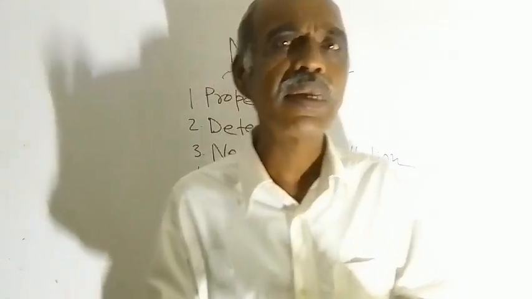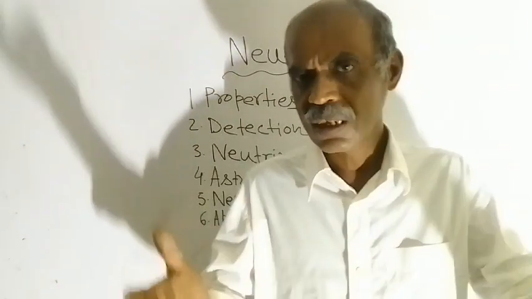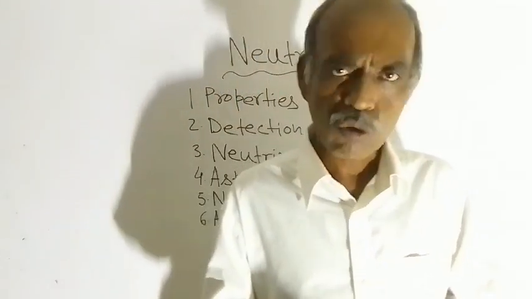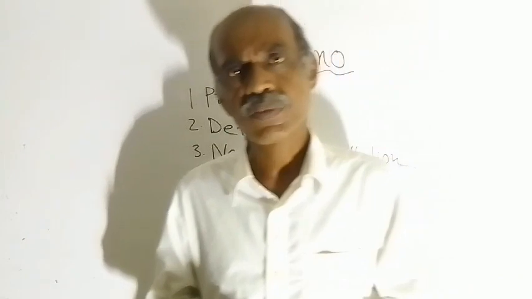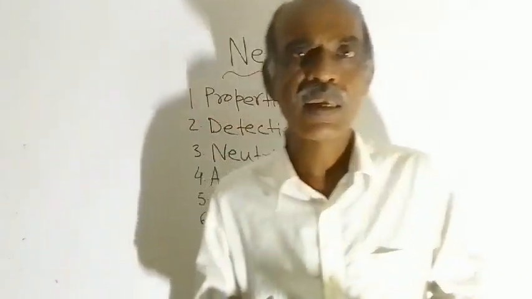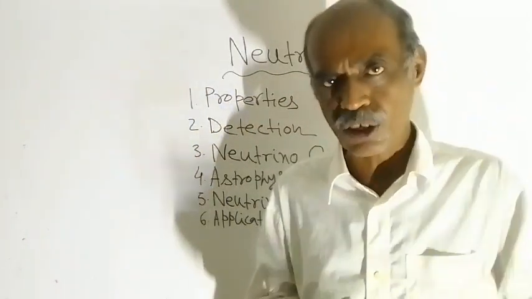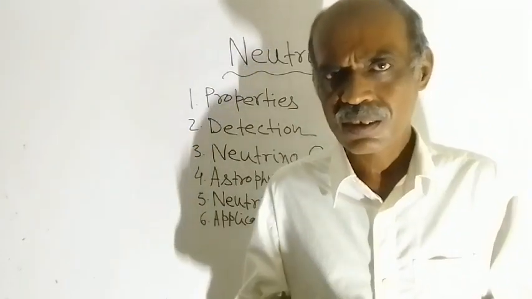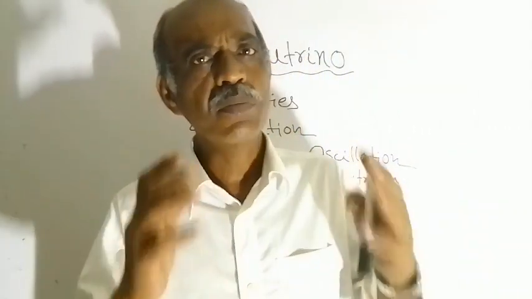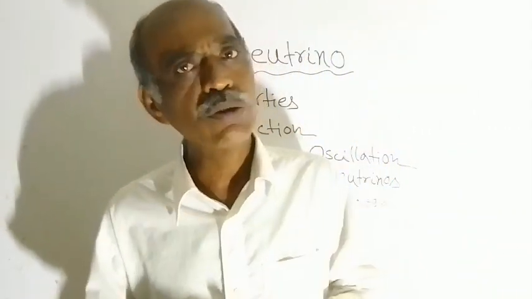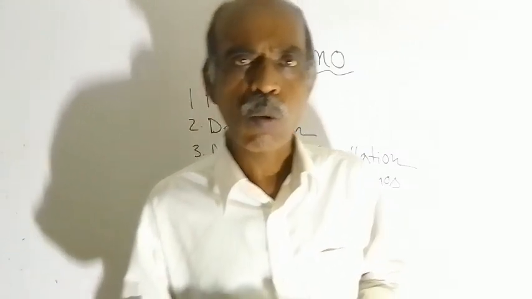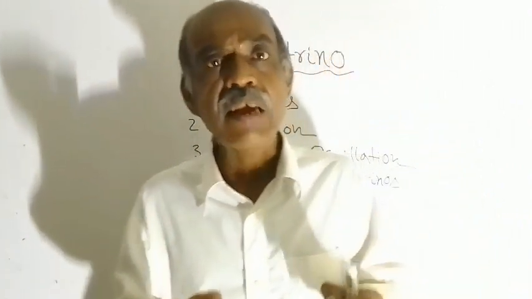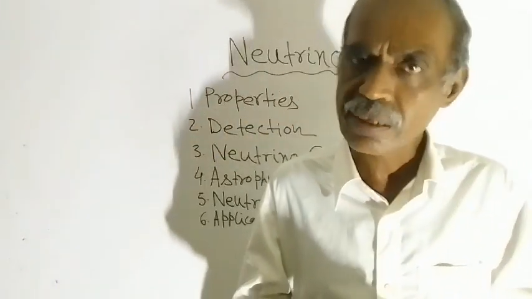There is no question of electromagnetic force, because these are chargeless particles. There is no effect of strong nuclear force on neutrinos. And of course, there must be the effect of gravitation on neutrinos, because these have masses. So electron neutrinos are neutrino particles which interact only with electrons.